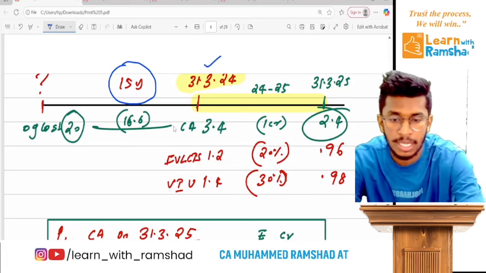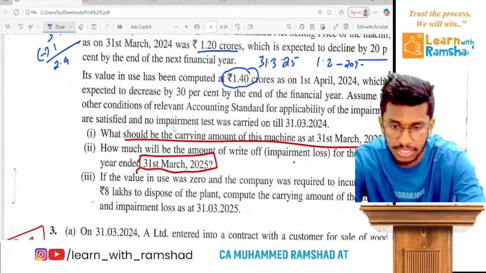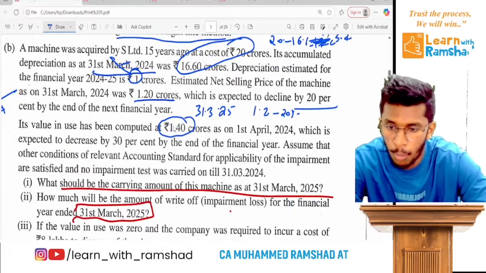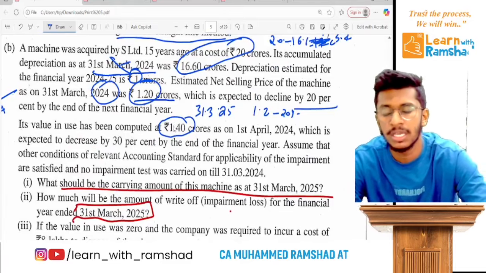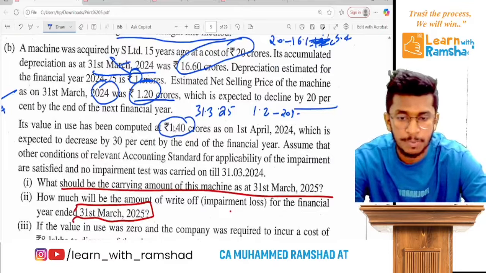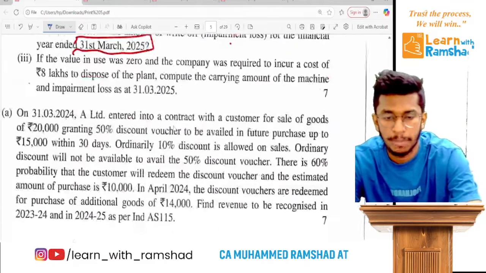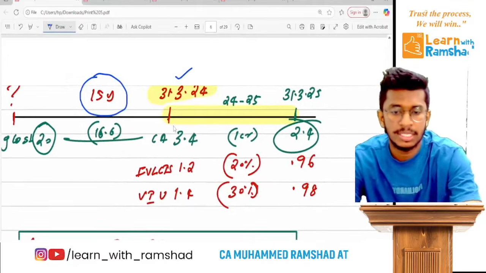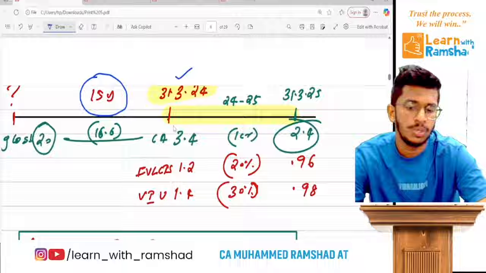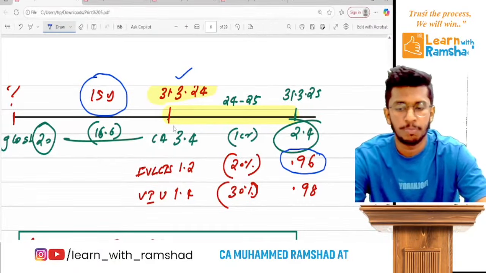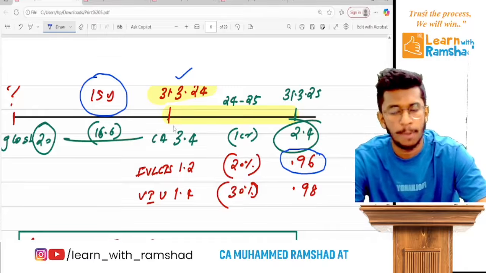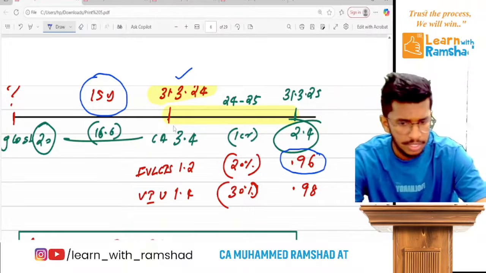From that you deduct the decrease. So you see this question here. 1.2 is the net selling price on 31st March 24, which is expected to decline by 20%. So you will get the fair value less cost to sell as 0.96 by deducting 20% from 1.2. You check it. Ready? You will get it.